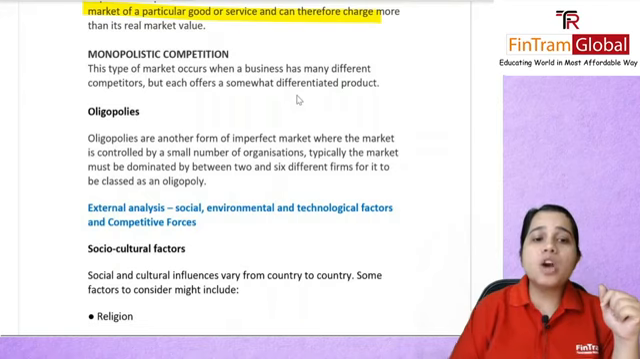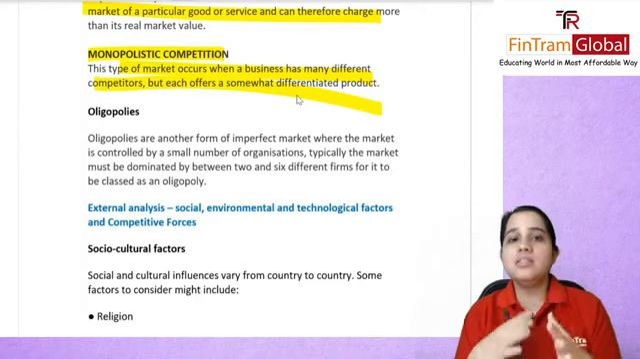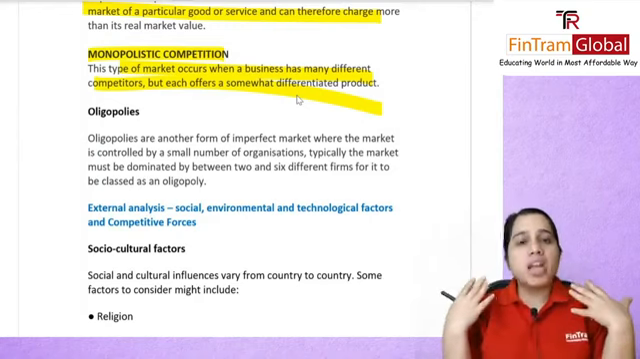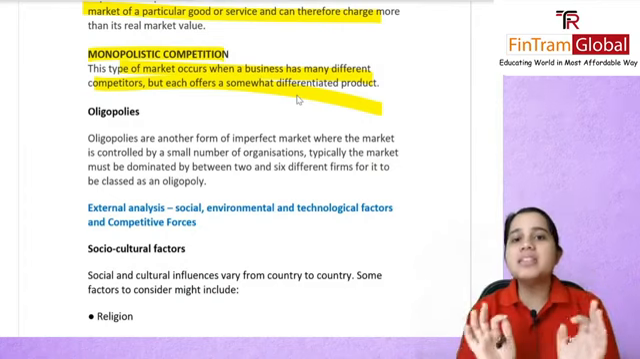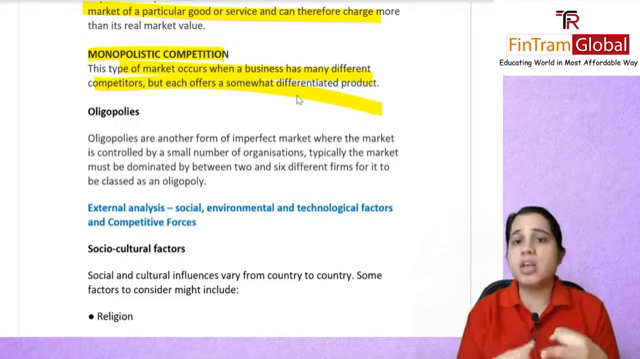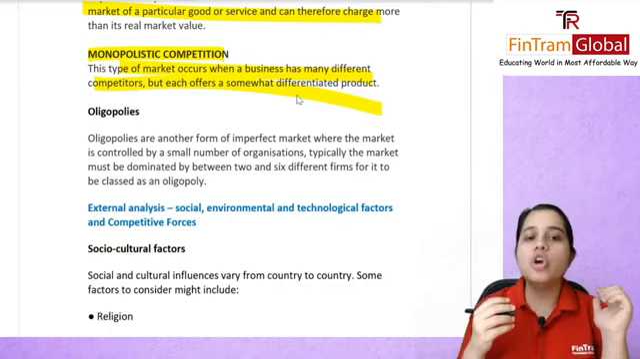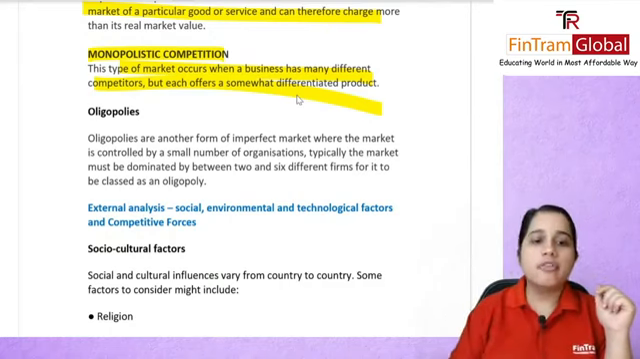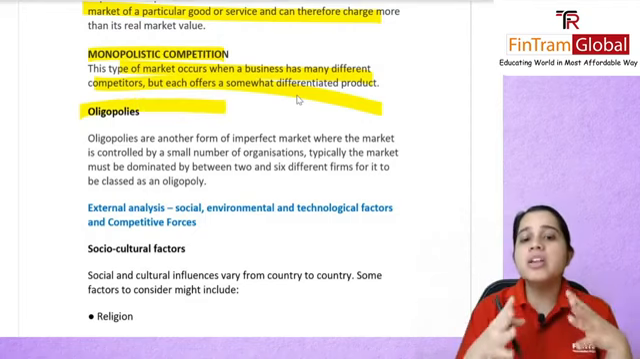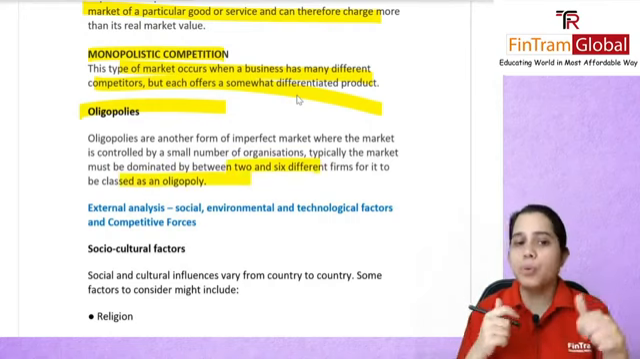You have your monopolistic competition. This type of market will have many different competitors, but with somewhat differentiated products. The best example is restaurants, right? There are so many restaurants, but all of them are selling differentiated products. You have Italian restaurants, Indian restaurants, fast food restaurants. They are all restaurants, but they are all selling differentiated products. So that is your monopolistic competition. And then of course you have your oligopolies, another form of imperfect market, wherein there are just a few firms. Usually it's 2 to 6, and if it's just 2, it's called a duopoly.